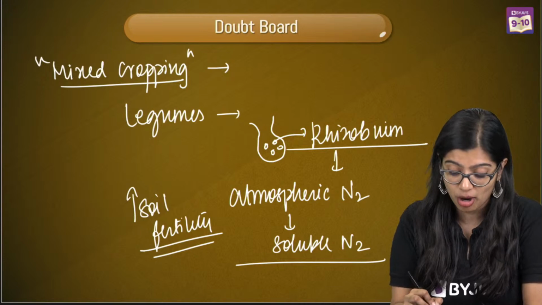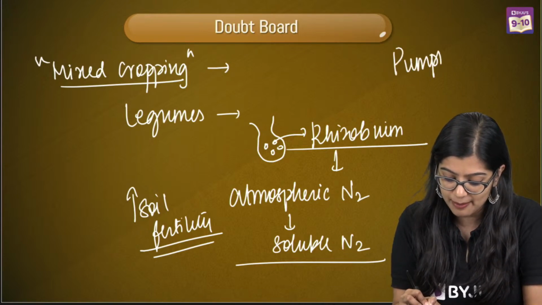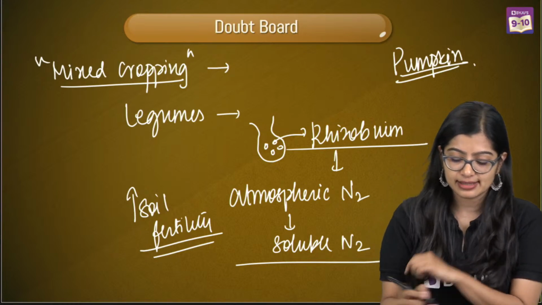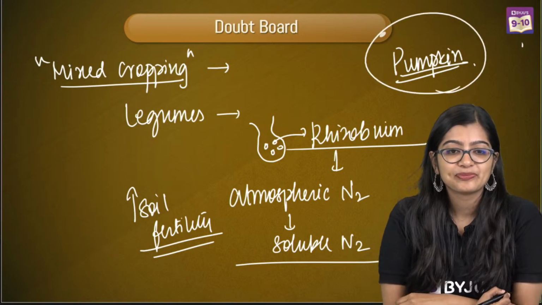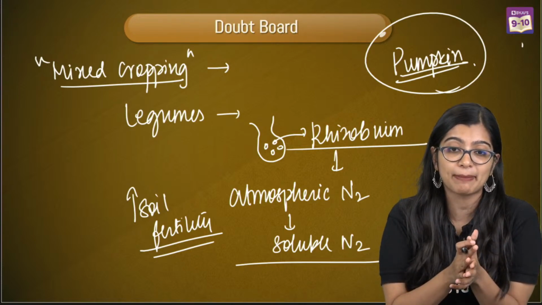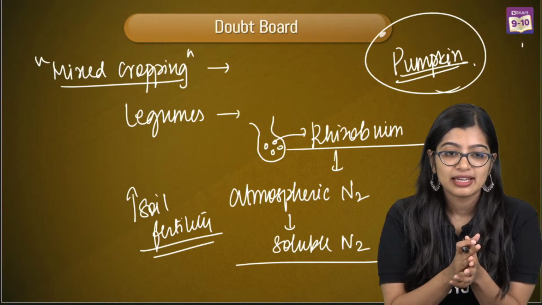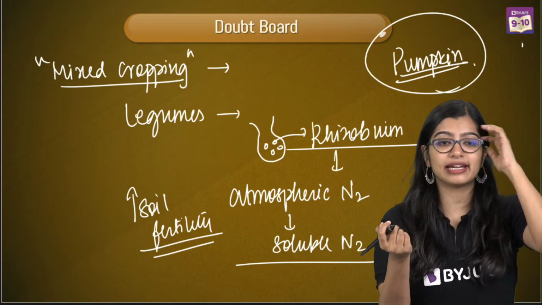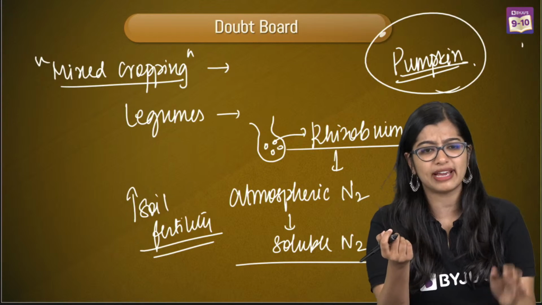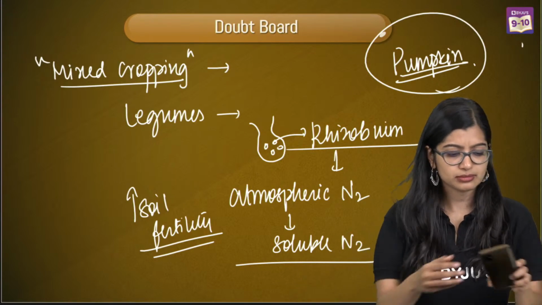I also saw one more question: example of Z crop. Pumpkin, cucumber is an example of Z crop. Okay. Yes. Are we clear with this? I have written the answers. Are we clear with the different kinds of cropping patterns that are there? Yes, everyone. Watermelon is also another example. Very good. Pumpkin, watermelon, cucumbers, they're all very easy examples.